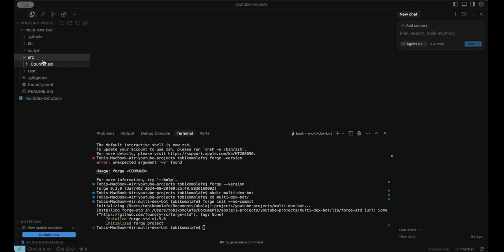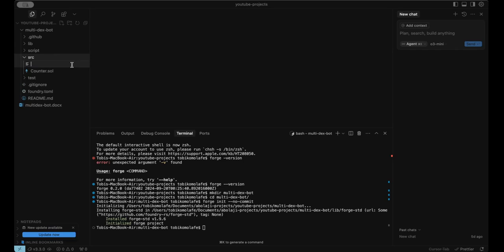Now that we have that, we can check our project and see the list of folders already there. This is the source folder, where our contract is going to be. This is where our test file would be. That's the unit test. We won't be writing unit tests, but we'll be testing on a live forked Base mainnet.